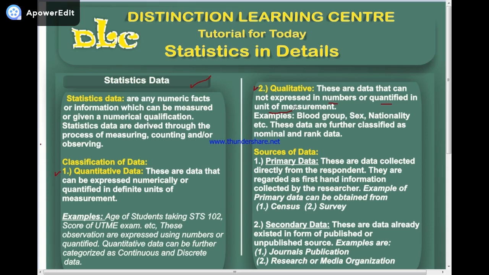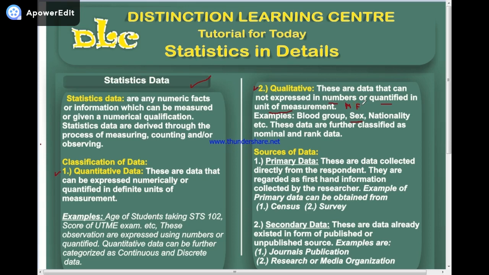Now, let me give you an example. If you are asked the blood group of someone, you know a blood group can never be in form of number. It is usually written in form of letter. So it's an example of qualitative data. And also sex. If I say sex, you know sex can either be in form of male or female.